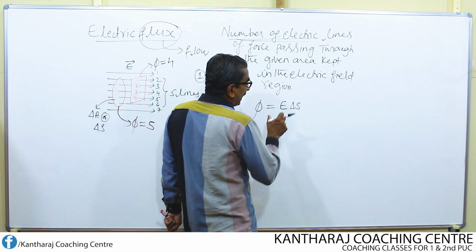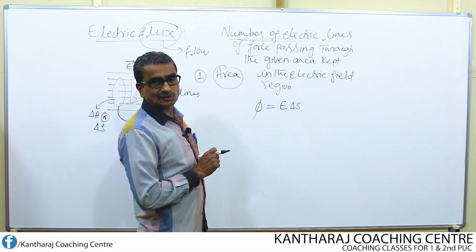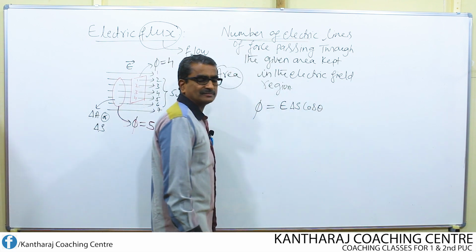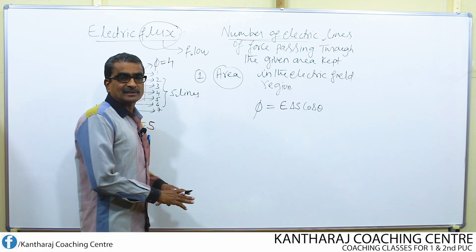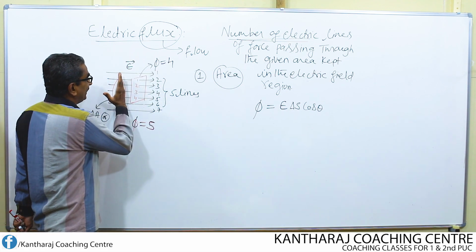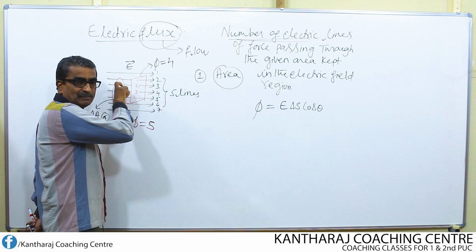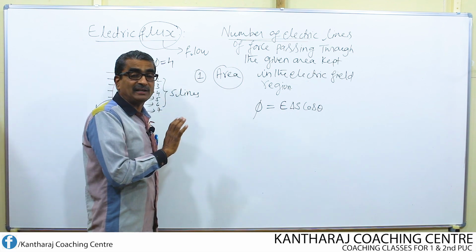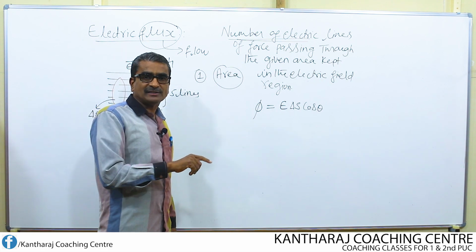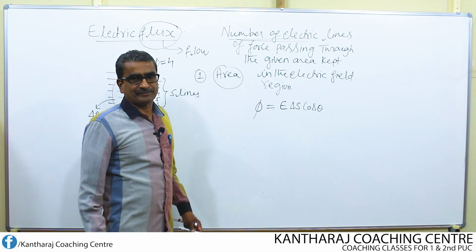Then I am going to include one angle also, along with one trigonometric function, cos theta. Because if the position or the orientation of the area changes, then the number of lines of force passing through that area will also change. This we have seen already in our previous lecture.